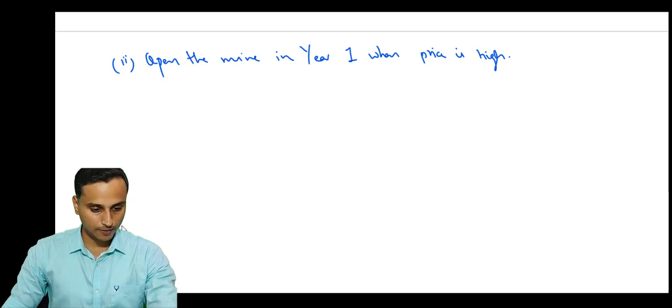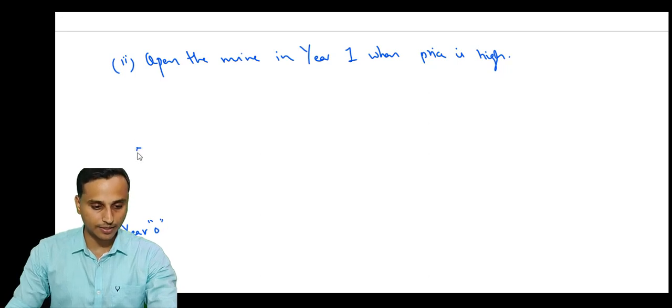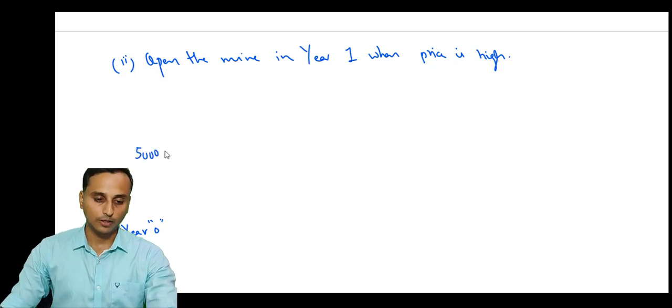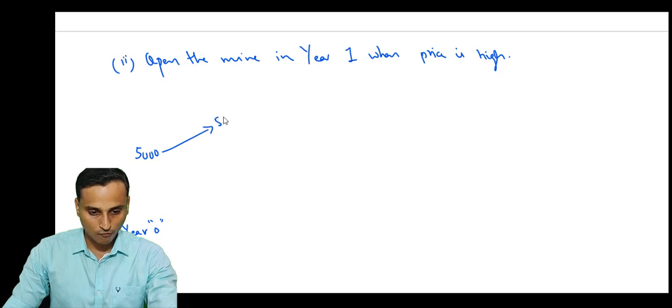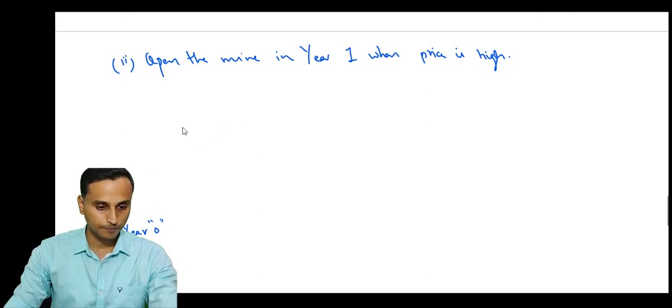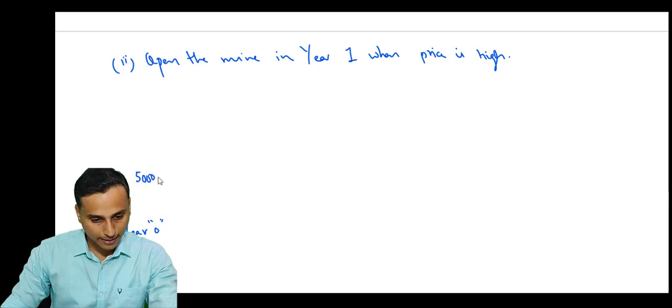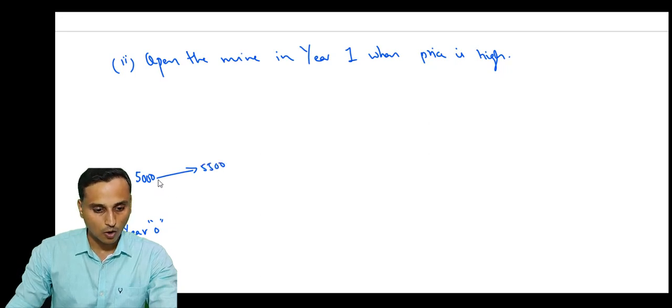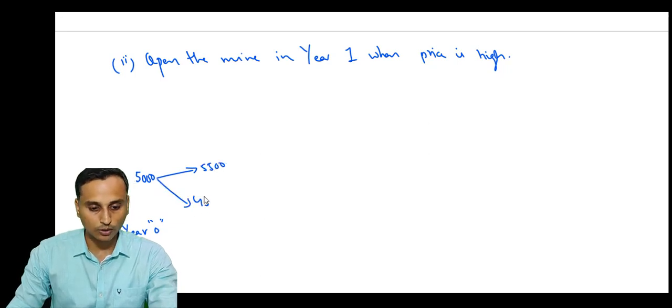So let's prepare a tree again. Okay, so year 0, what is the price in year 0? It is 5,000. Now this price we know it can increase to 5,500, or decrease to how much? 4,500. When? In year 1. Okay.